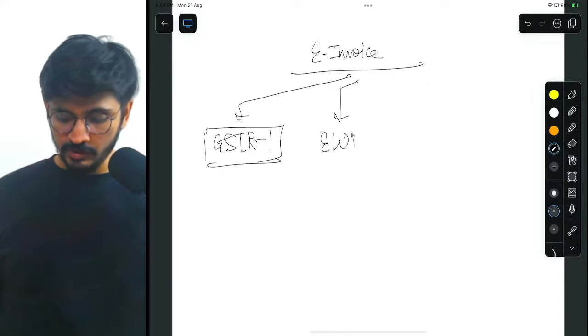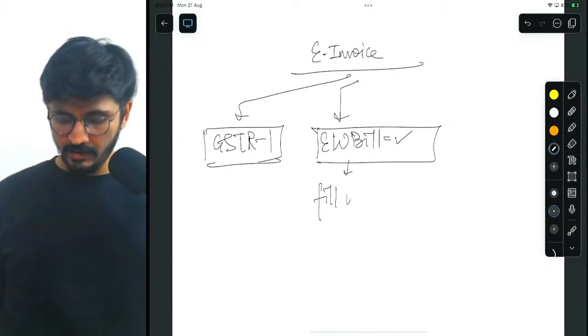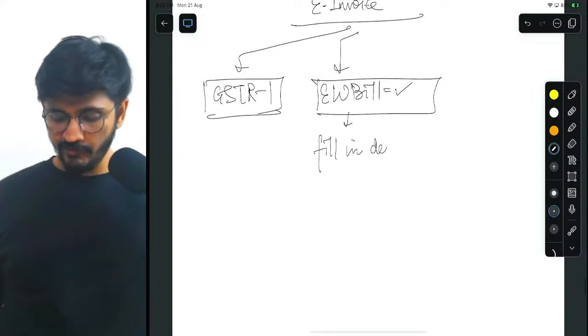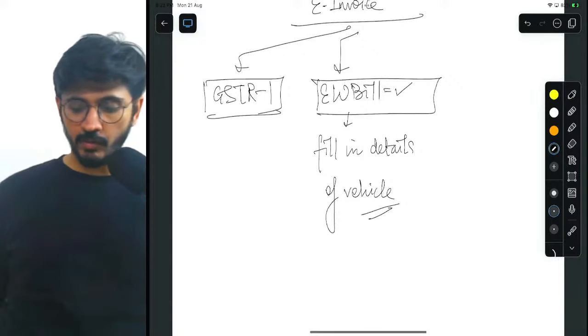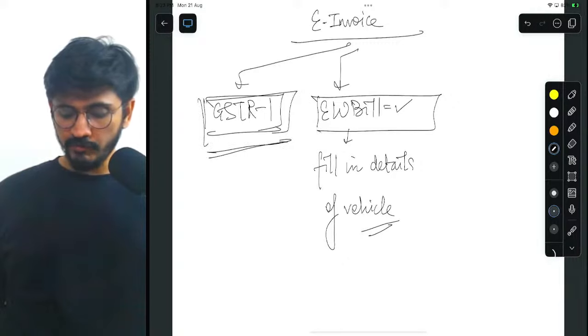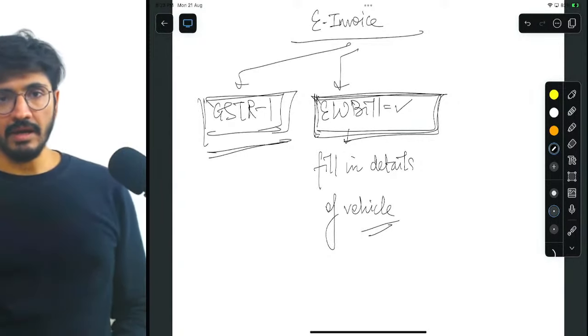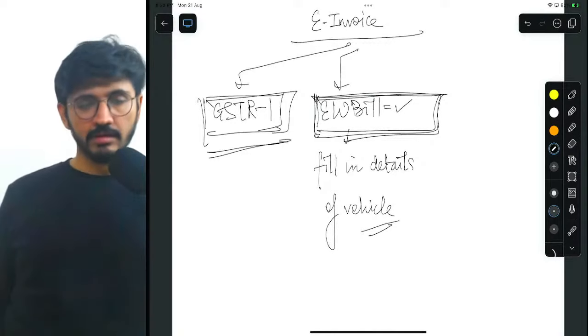Your e-way bill is also generated, in case you also fill in the details of the vehicle while you are actually making the invoice, right? So both of these things automatically happen, right? Correct.